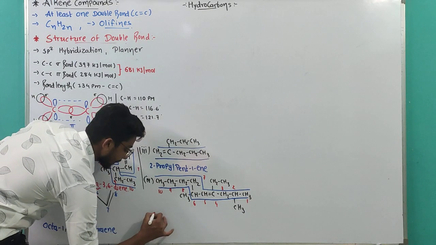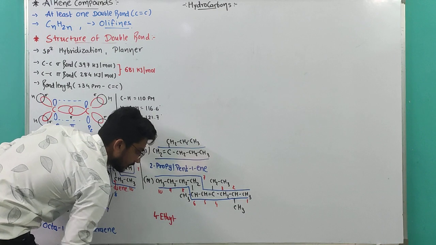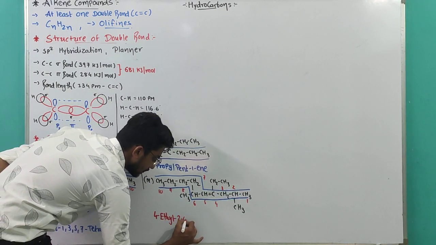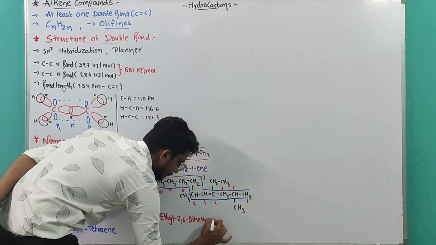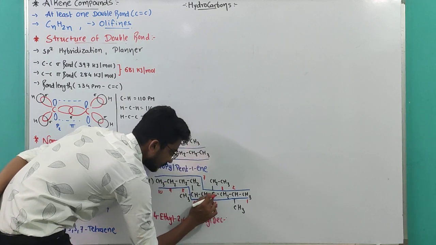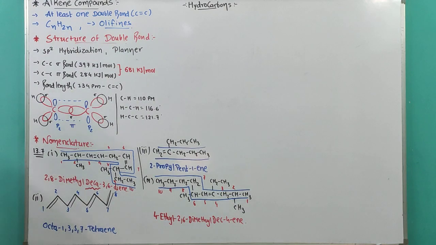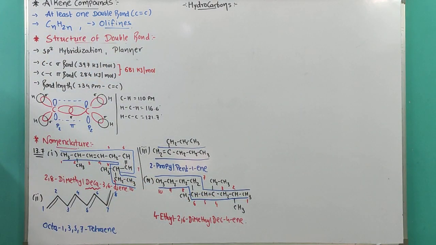That's why 4-ethyl-2,6-dimethyldec-4-ene will be the name, because on the fourth carbon there is a double bond. So that was about the nomenclature of the given 4 compounds.